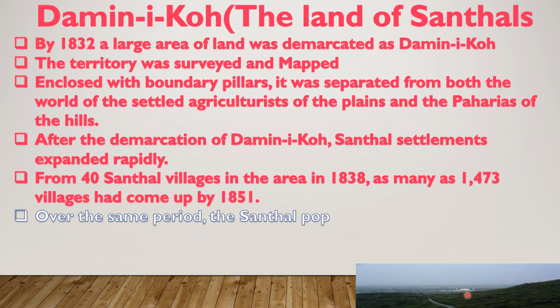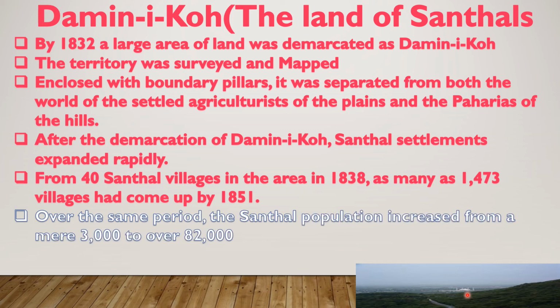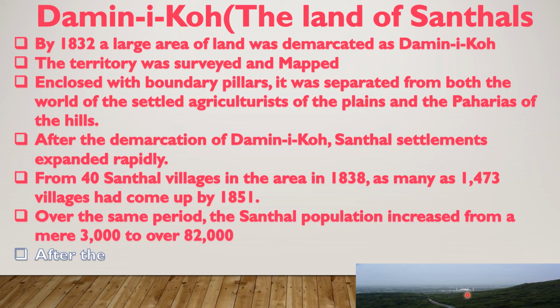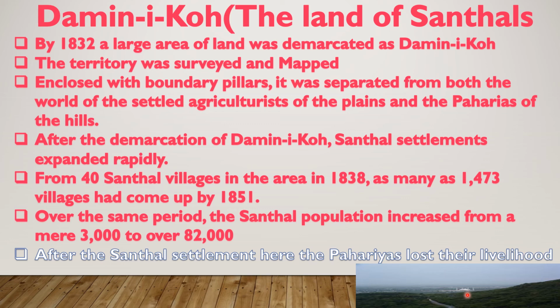You can see a huge increase of Santhal population. Over the same period, the Santhal population increased from a mere 3,000 to over 82,000. After the Santhal settlement here, the Paharias lost their livelihood and prominence.